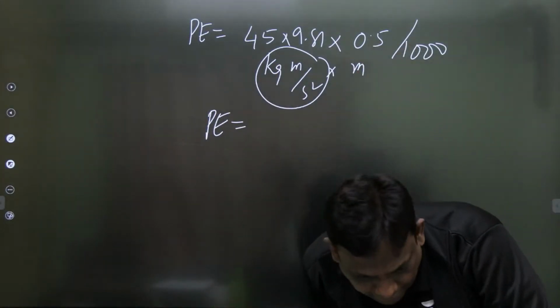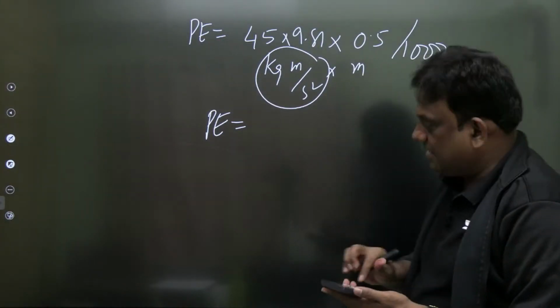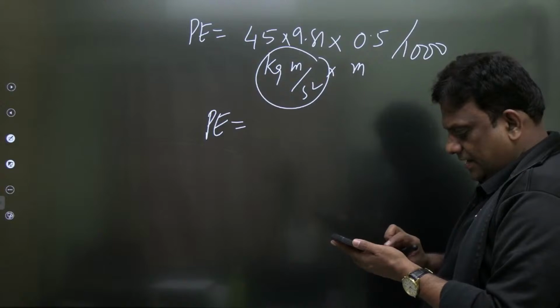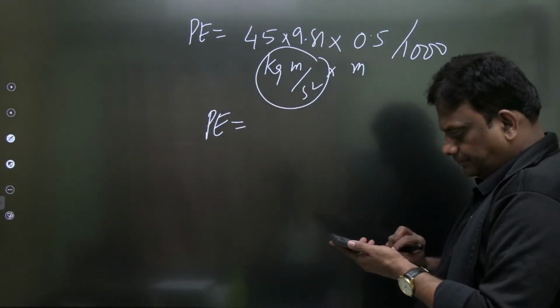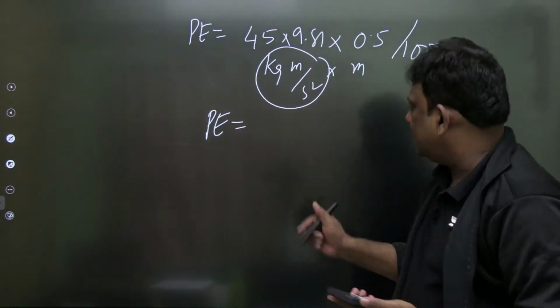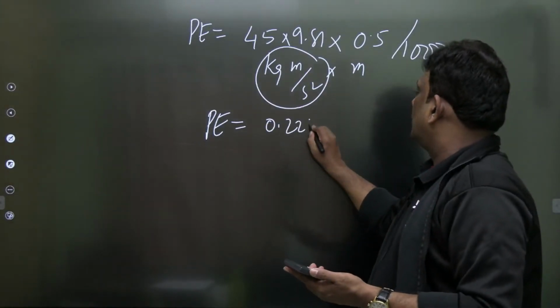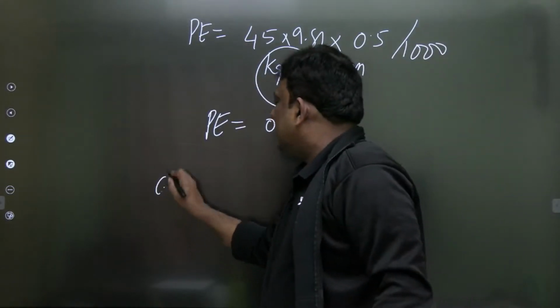So what is the potential energy of the piston? कितना आ रहा है सर? 45 into 9.81 divided by 1000. I think you are getting 0.22 kilojoule. Yes, it is 0.22 kilojoule. Absolutely fine.